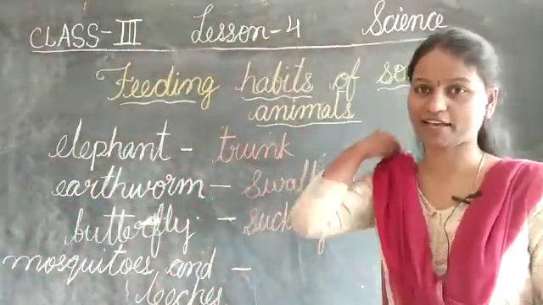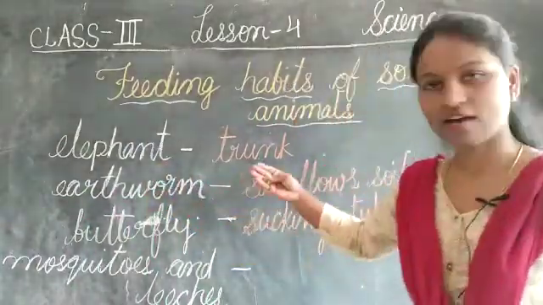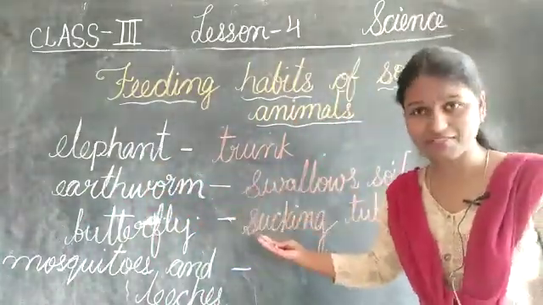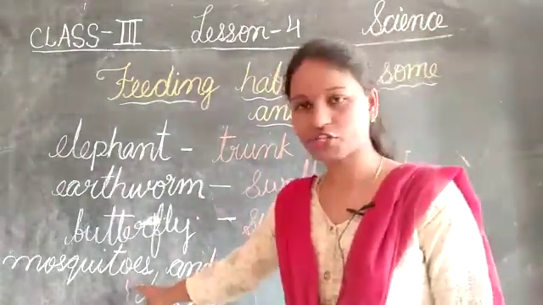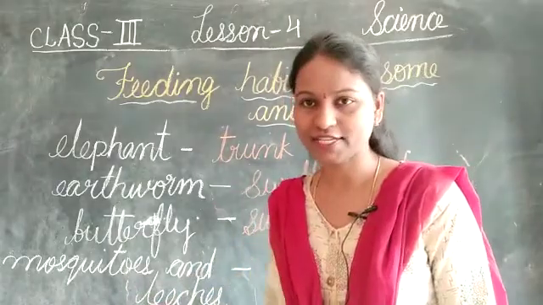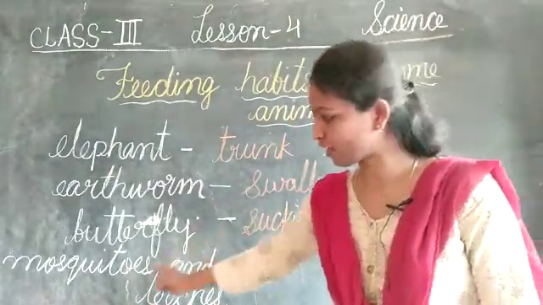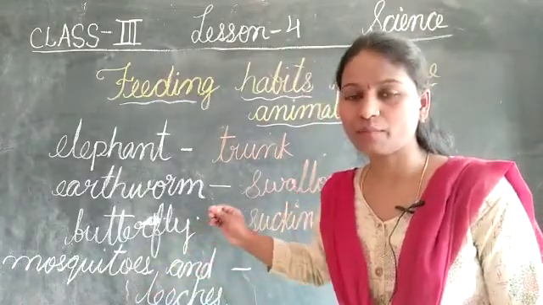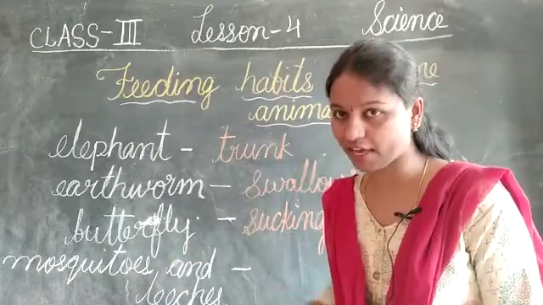Okay, they are parasites. Elephant, herbivore. Earthworm, insect. Butterfly, obviously insect. Leech is also an insect. Even the mosquitoes are also insects. Okay, and butterfly and mosquitoes, they have what? Wings, and they are very light in weight, and they have scales.